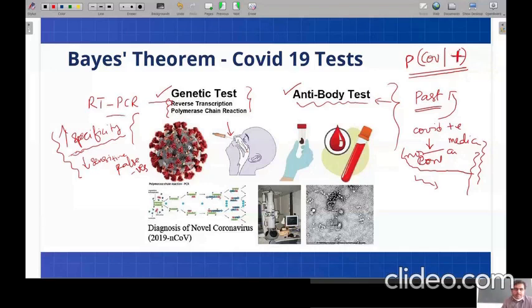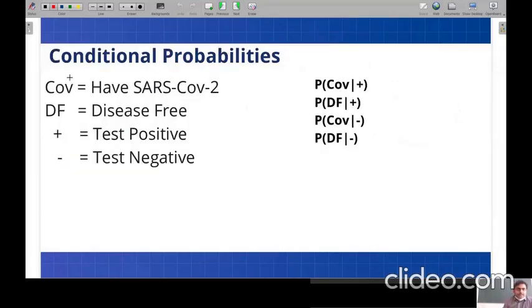That depends on the properties of specificity and sensitivity. So we are checking whether the probability that a person who is tested positive is really having COVID or not. So this case I am taking here. Now see some specifications I have given you. One is COV, representing that a person is having COVID-19. DF is representing that the person is disease free. The symbol plus is representing the test positive, and this minus symbol is representing the test is negative.